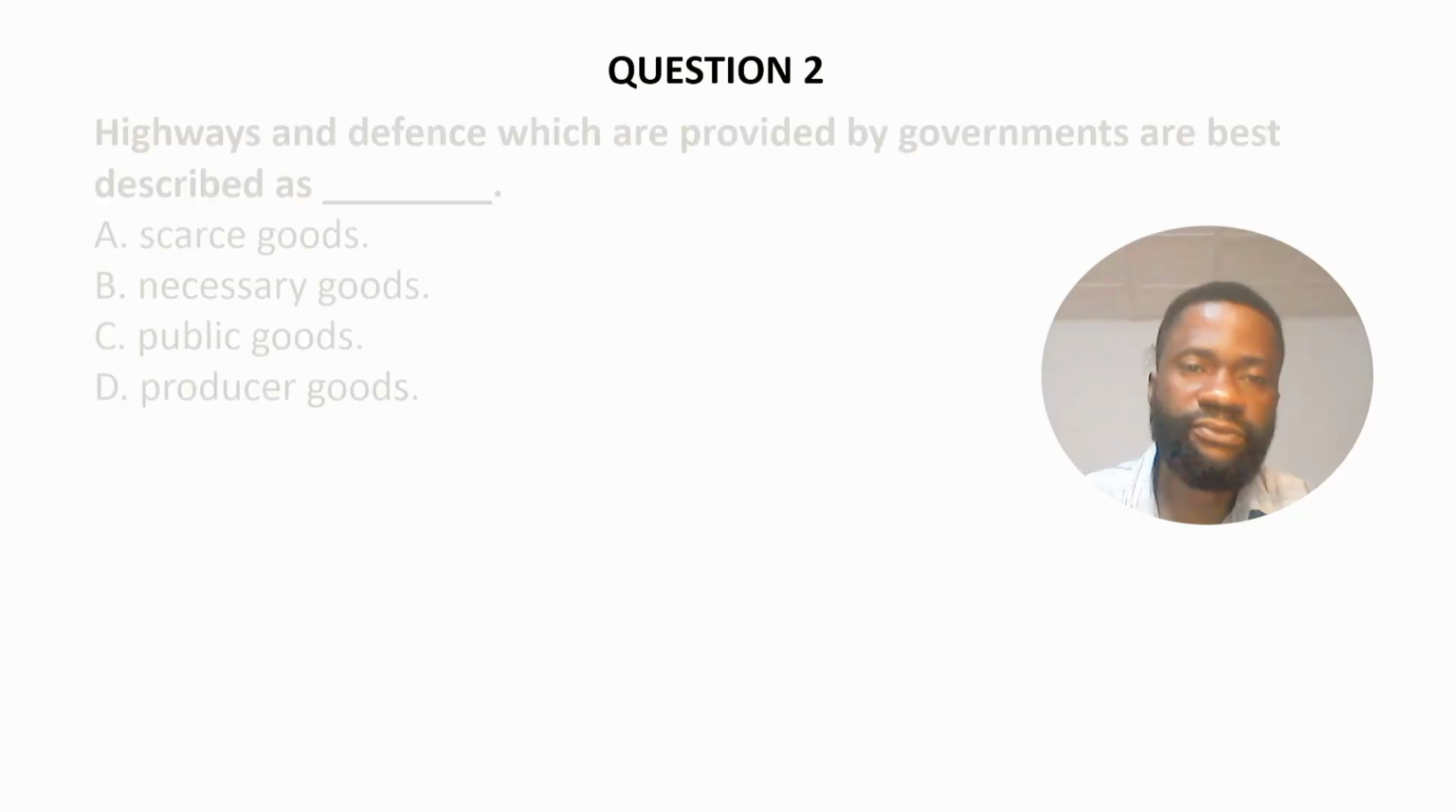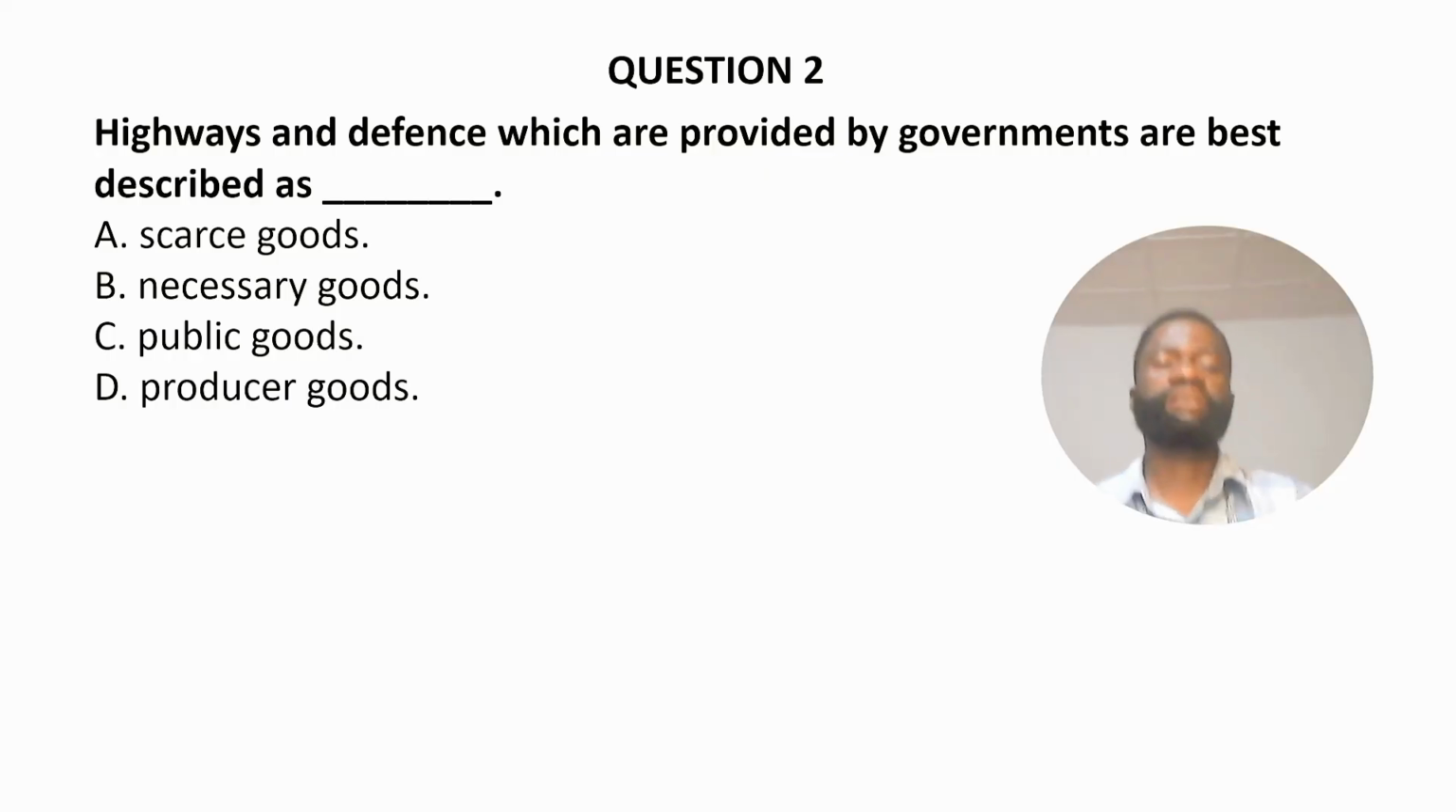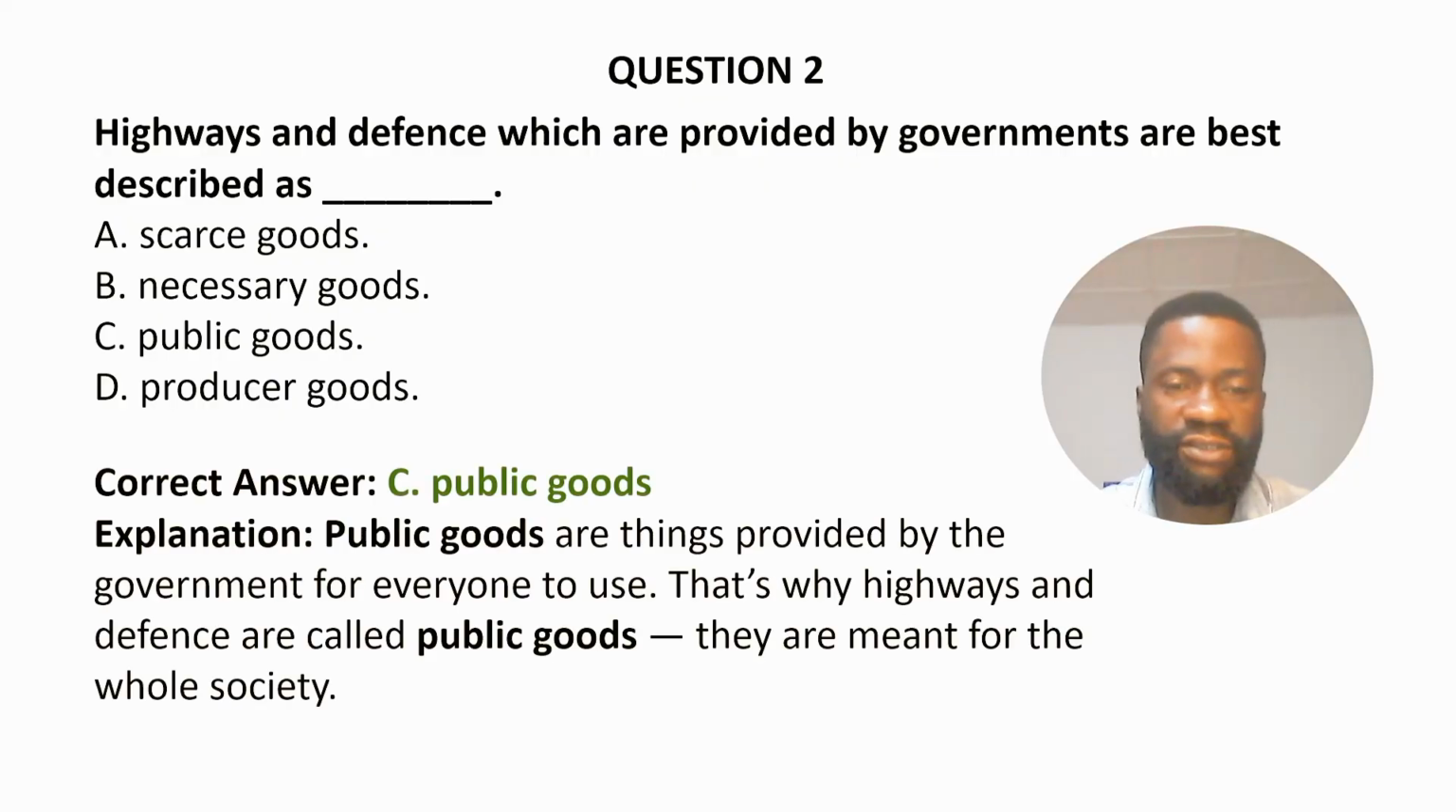Question 2. Highways and defense, which are provided by government, are best described as dash. A. Scarce goods. B. Necessary goods. C. Public goods. And D. Producers' goods. The correct answer to this question is option C, public goods.